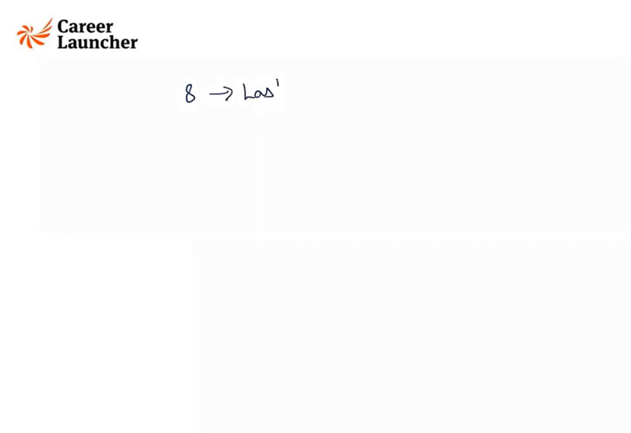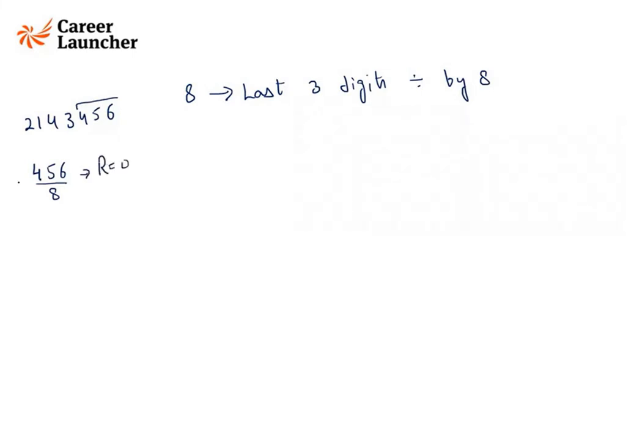The rule for 8 is the number formed by the last 3 digits should be divisible by 8. Okay, so that means if we have this number, I just need to check this. If I divide 456 by 8, we can see here that it is divisible by 8 completely. So if the last 3 digits are divisible, that means this entire number is divisible by 8. Similarly, the rule for 9 is the same as the rule for 3. So the sum of the digits should be divisible by 9.